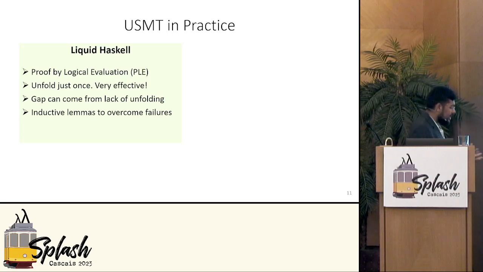We actually investigated the benchmarks in Liquid Haskell. Ranjit, who's a collaborator on this project, helped us look at these benchmarks, and we find that in most examples, the PLE heuristic fails not because of insufficient unfoldings, but in fact because of the gap. And we visualize some of these rogue non-standard models in the paper. And of course, users use inductive lemmas to overcome failures.